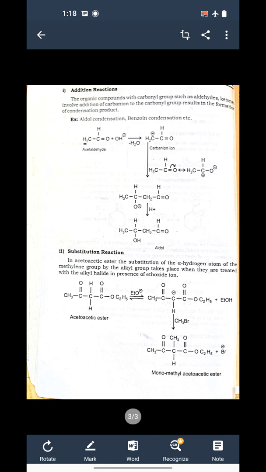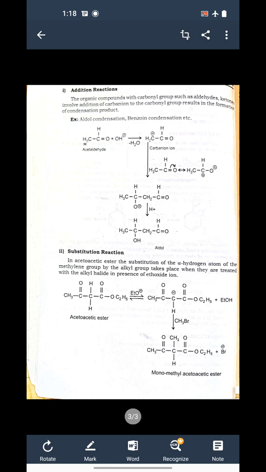In presence of base, a hydrogen atom from that CH3 gets released, it attaches with OH minus and forms a water molecule, and at the same time the carbon becomes negatively charged, and that species is called a carbanion. Now this carbanion reacts with another molecule of acetaldehyde, and we get the aldol as the final product. So this is the addition reaction carried out by carbanion.